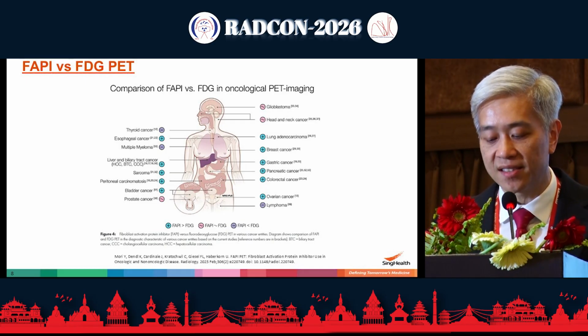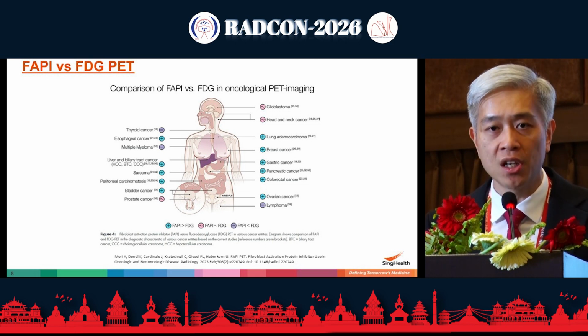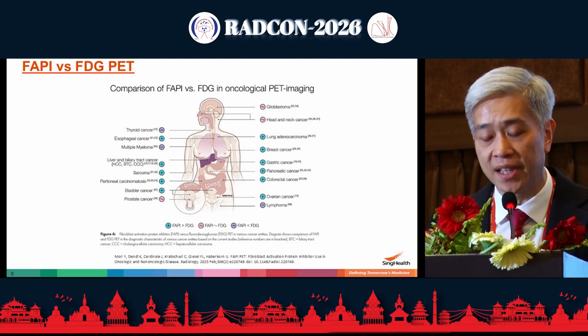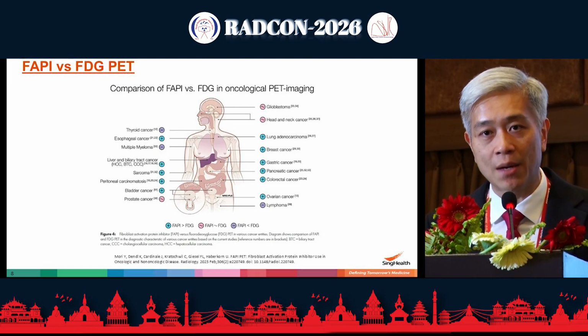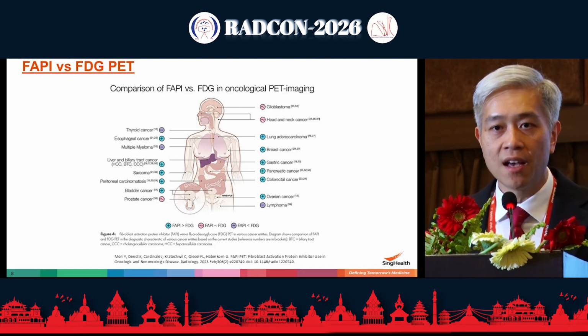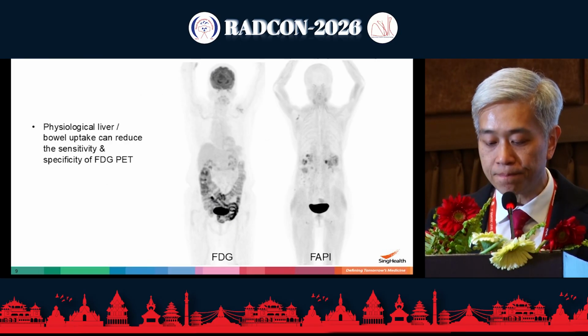And in some of these cases, it's because the normal tissue that has uptake, for example, in the head and neck region, where all around your salivary glands and in your oral cavity, you actually have quite a lot of FDG uptake that can be normal. We don't see that with FAPI. And so in these types of cancers, it was thought that FAPI might provide more benefit compared to FDG PET.